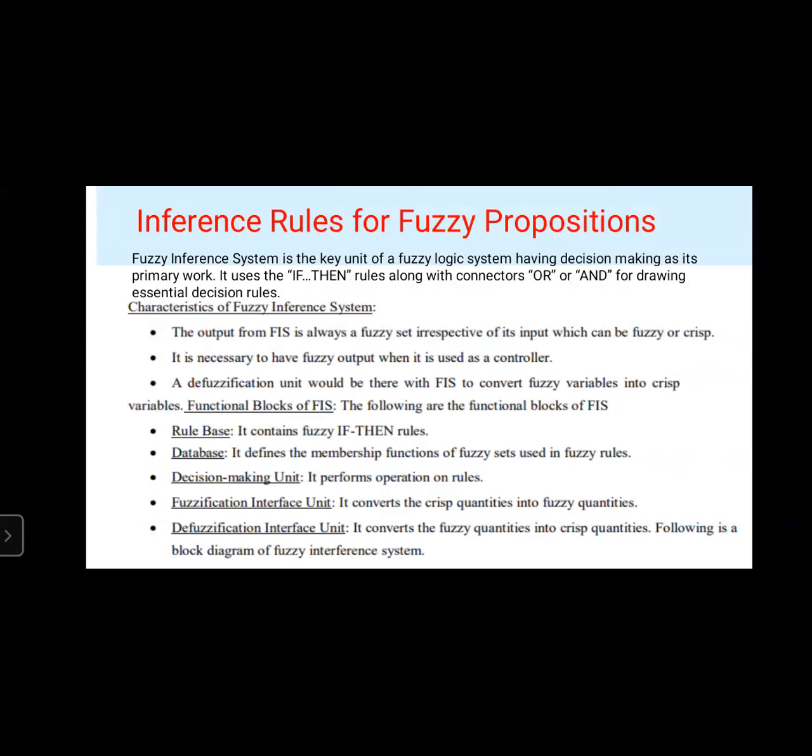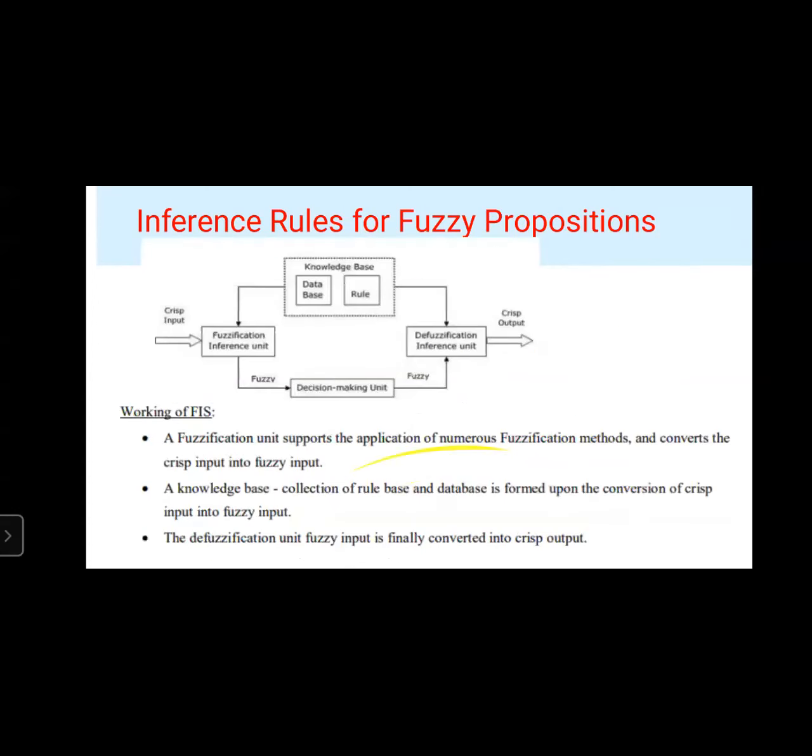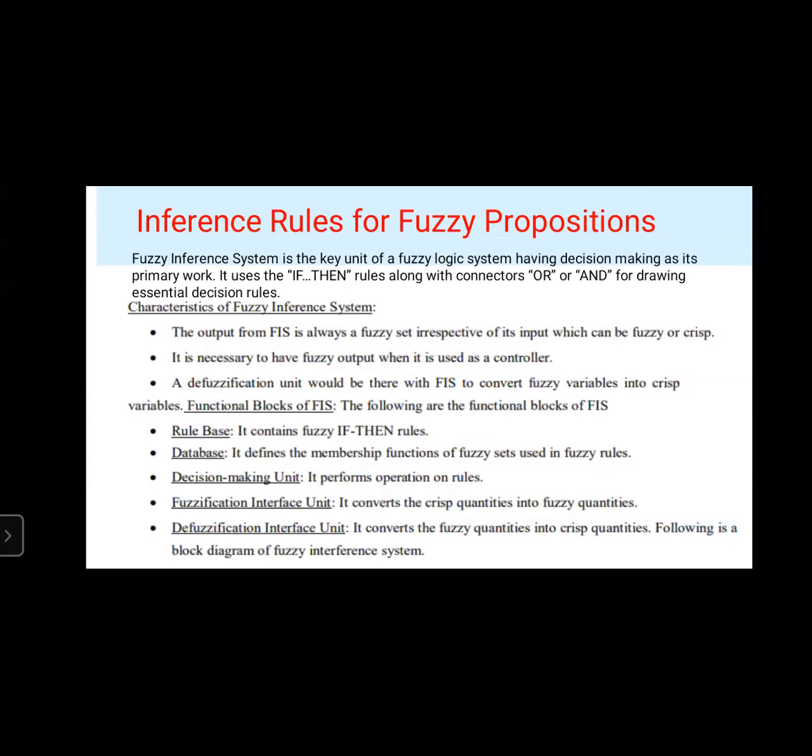to convert the fuzzy variables into crisp variables. Next, coming to the functional blocks of fuzzy inference system, the following are the functional blocks. First one is rule base, database, decision making unit, fuzzification interface unit, and defuzzification interface unit. So these are the functional blocks of FIS.